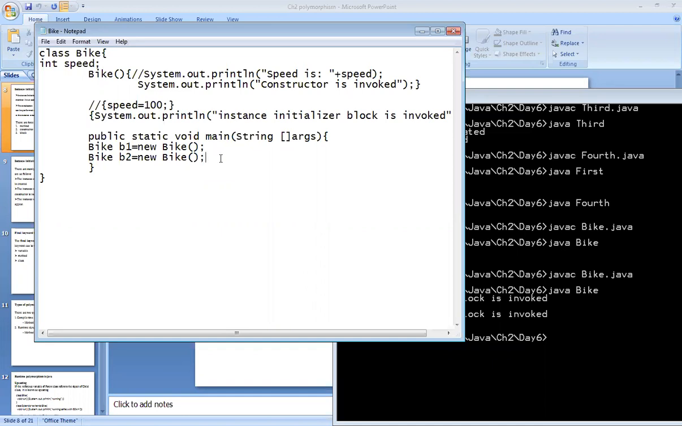Again, create a constructor of class B, call the constructor of class A through the super keyword, and again pass one more statement in that constructor.